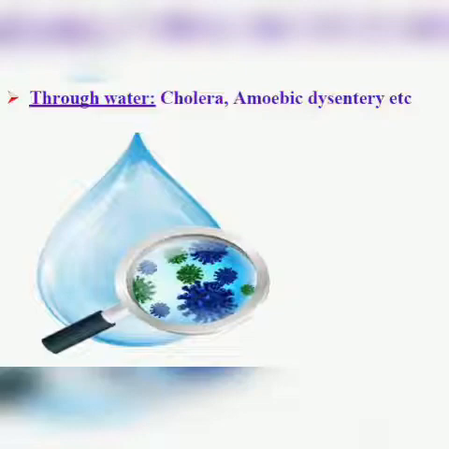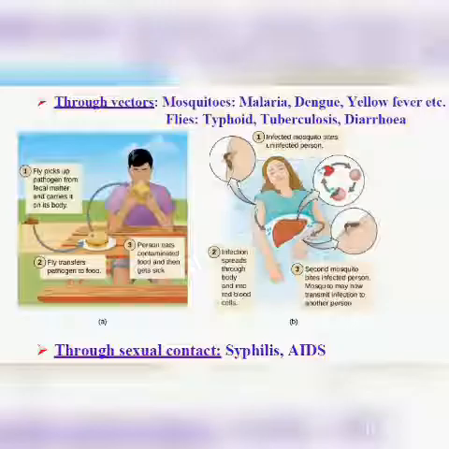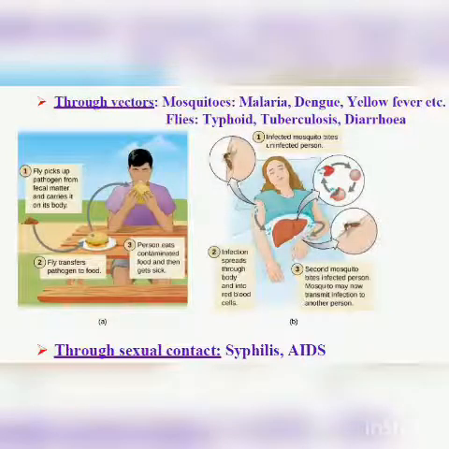Now next we come to spread through vectors. Students, other than us there are many organisms in the environment. Sometimes some of these organisms carry the microorganism from the infected person to the healthy person, and the healthy person catches the disease or a new infection is started. These organisms which carry the microorganism from the infected person to the healthy person are called vectors.